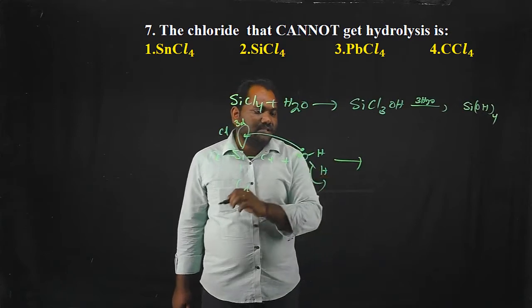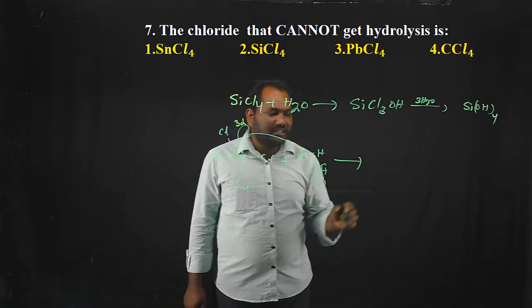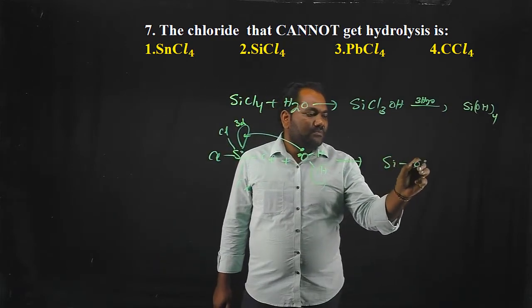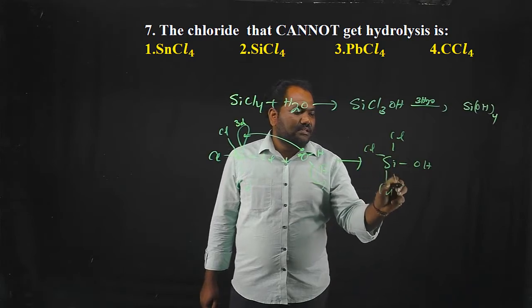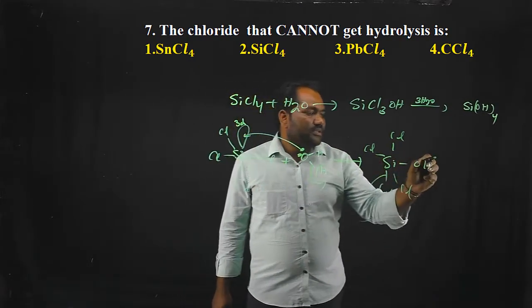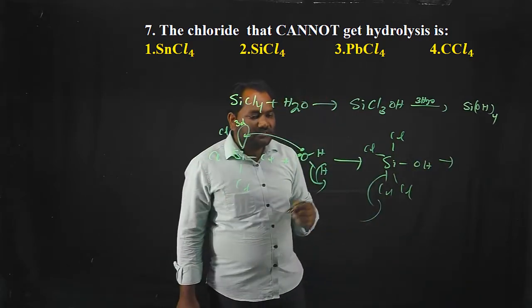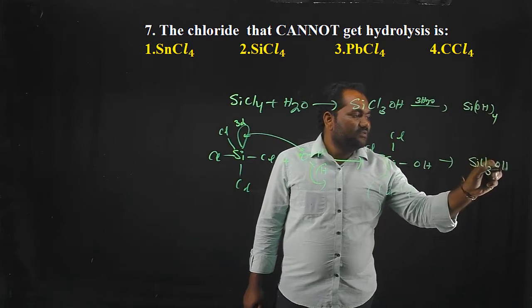Okay, so here first the bond is formed like this. Here from the water molecule, H is removed as H plus ion. Finally, the bond is formed like this, with Cl, Cl, Cl and Cl. Now, one of the silicon chlorine bonds breaks to form SiCl3 and OH.